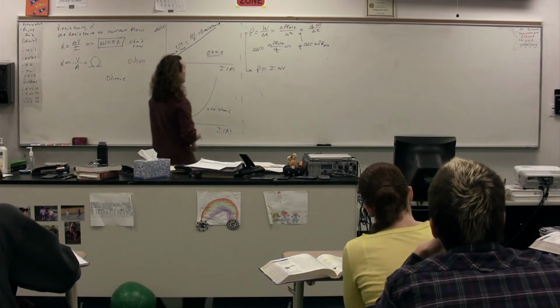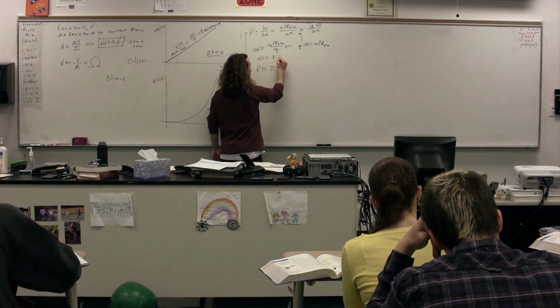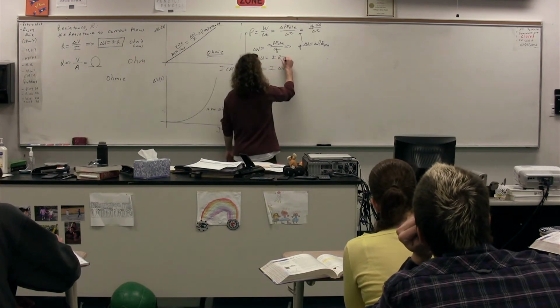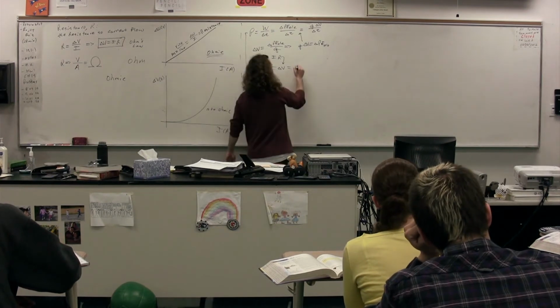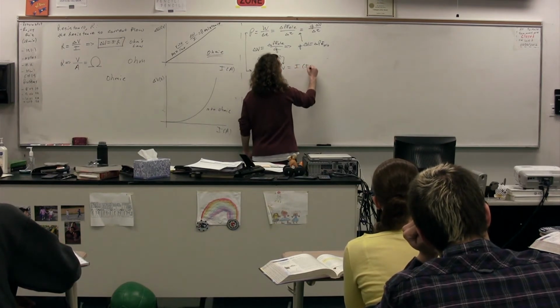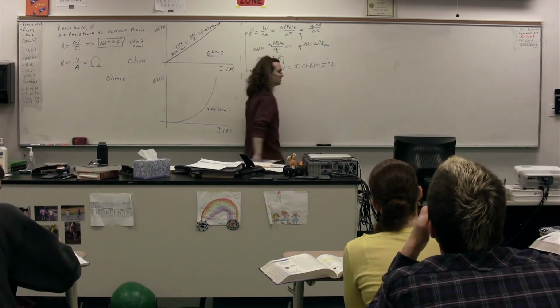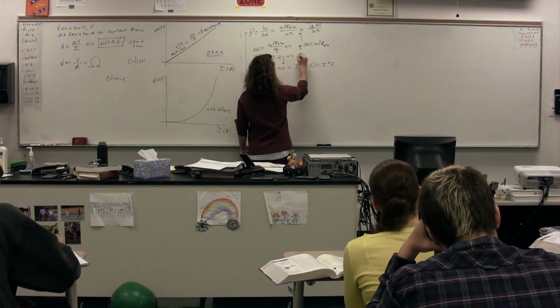We also have this other equation for electric potential difference, which is equal to current times resistance. So we can substitute into this equation for electric potential difference, current times resistance. So we have current times resistance, which is equal to current squared times resistance. We can rearrange this equation to solve for current.